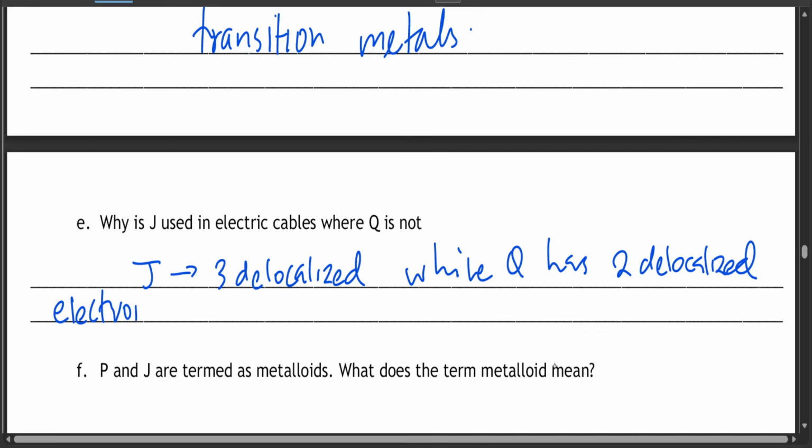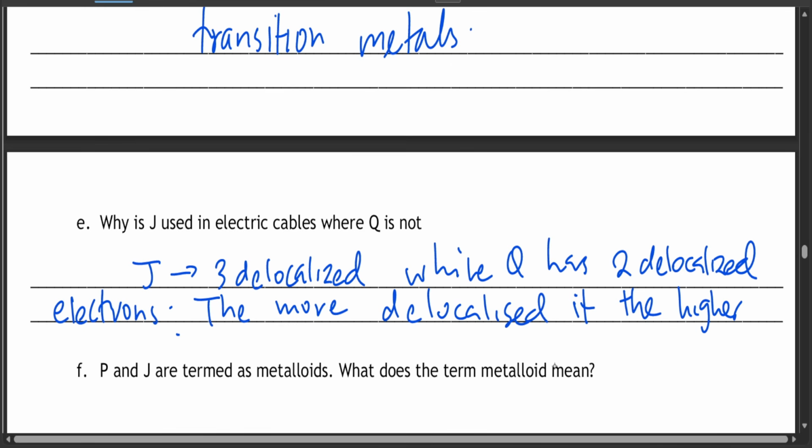So the more electrons you have, the more delocalized it is, the higher the electrical conductivity.